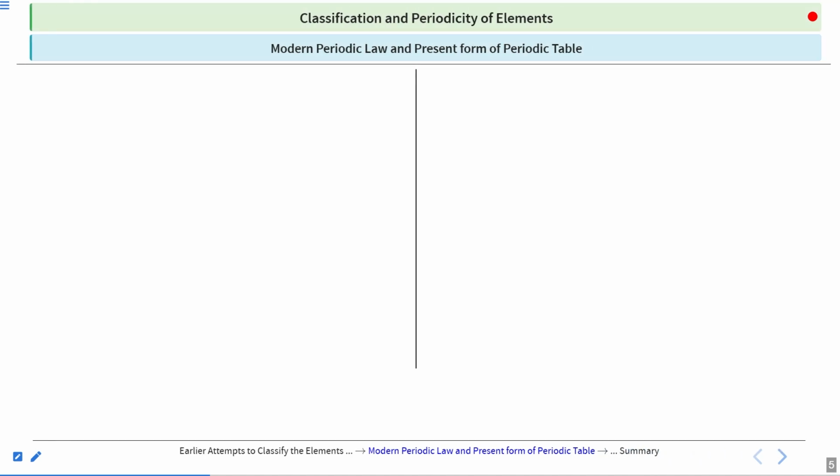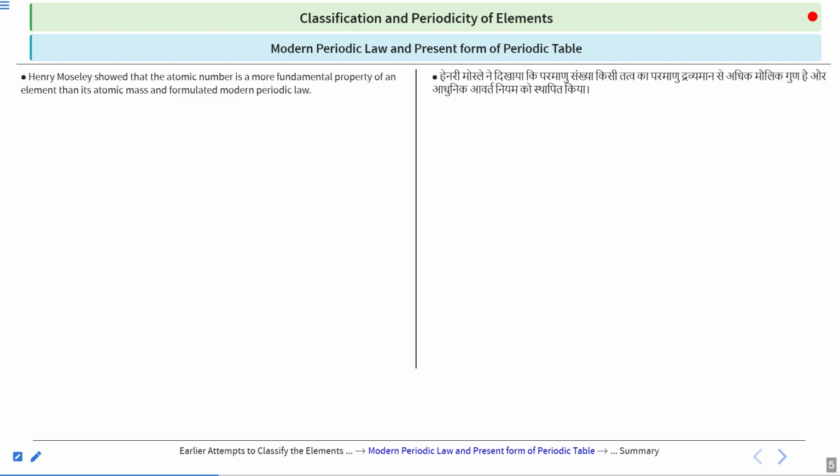So let us look at the modern periodic law and present form of the periodic table. The basis of the modern periodic law was given by Henry Moseley, and he showed that the atomic number is a fundamental property of any element, rather than its atomic mass, and formulated the modern periodic law. So what do you mean by this?